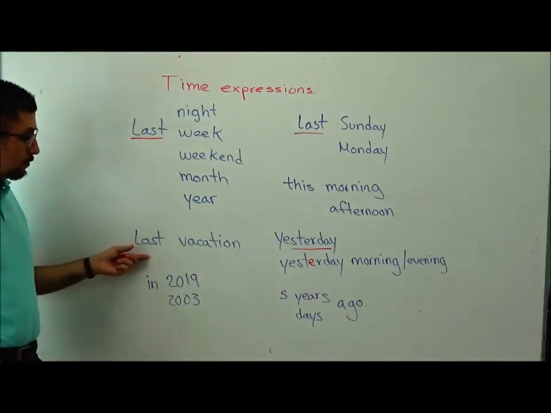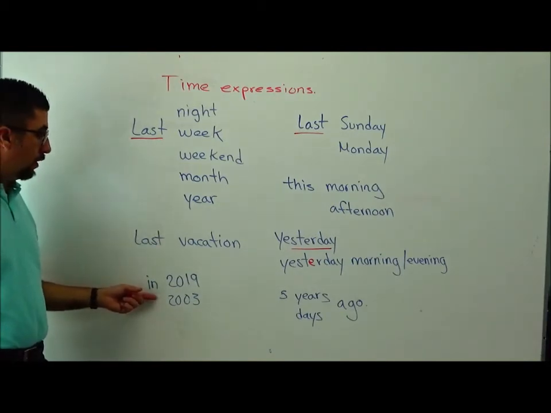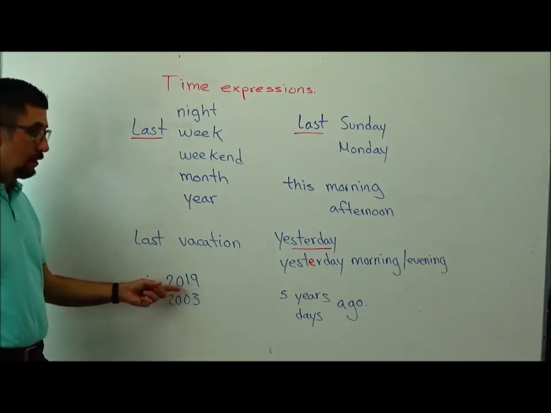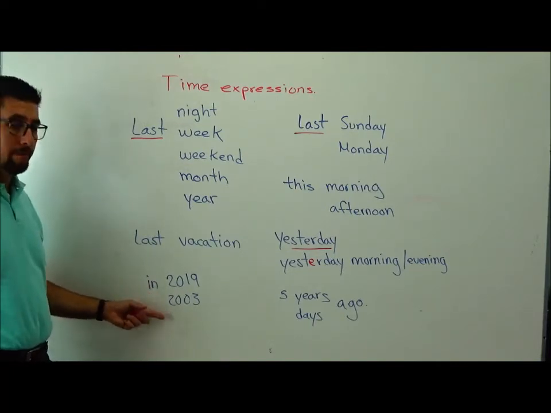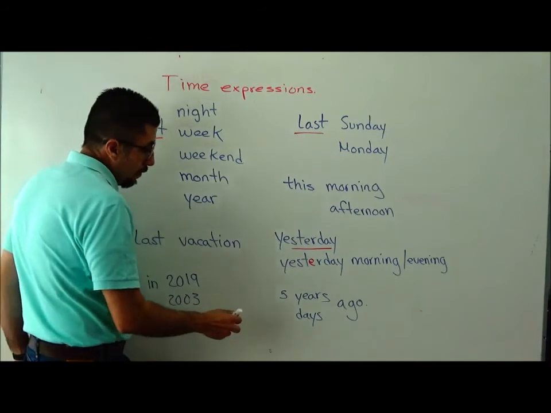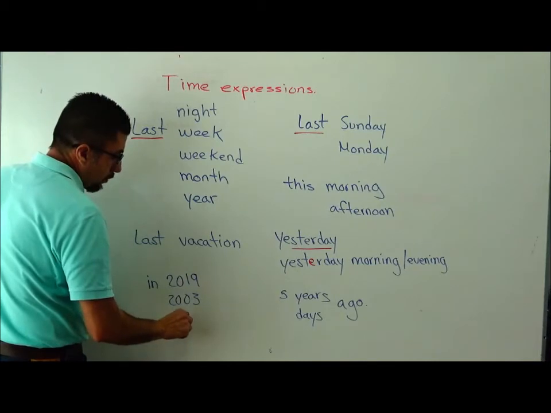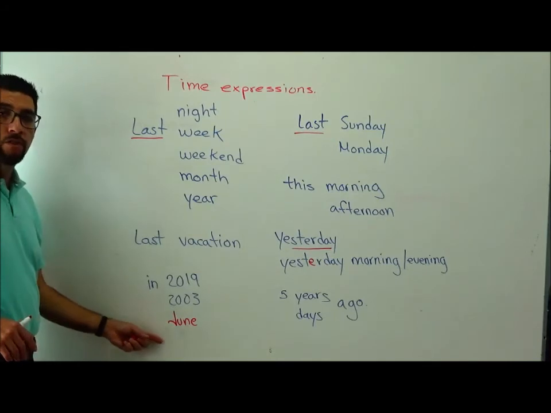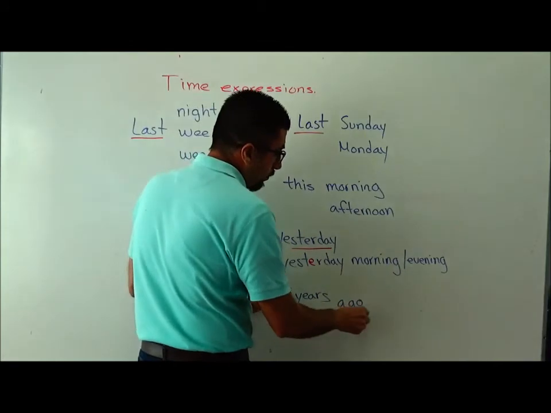Last vacation. We can also say, for example, when we're using years, we use in. We didn't have coronavirus in 2019. And you were born in 2003, for example. We can also use months, June, etc. I was born in June. We have this expression, ago.